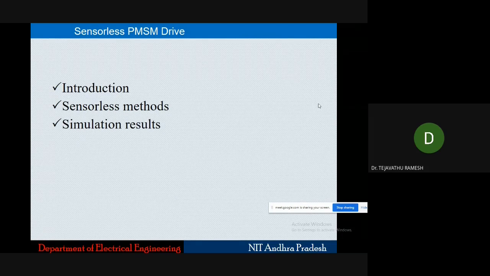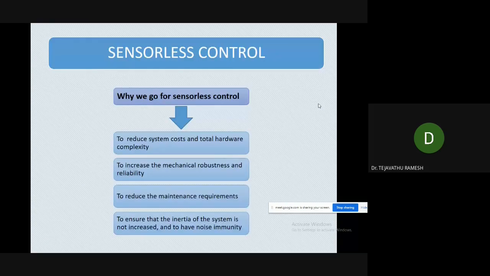That is also one of the problems. When we are keeping it in a hazardous environment, we may not be able to keep these sensors, and in some environmental conditions that are not good, we may not get proper results from the feedback signal of the sensor. Those descriptions are given here, but this will be covered by Dr. Giribabu sir in the upcoming session.